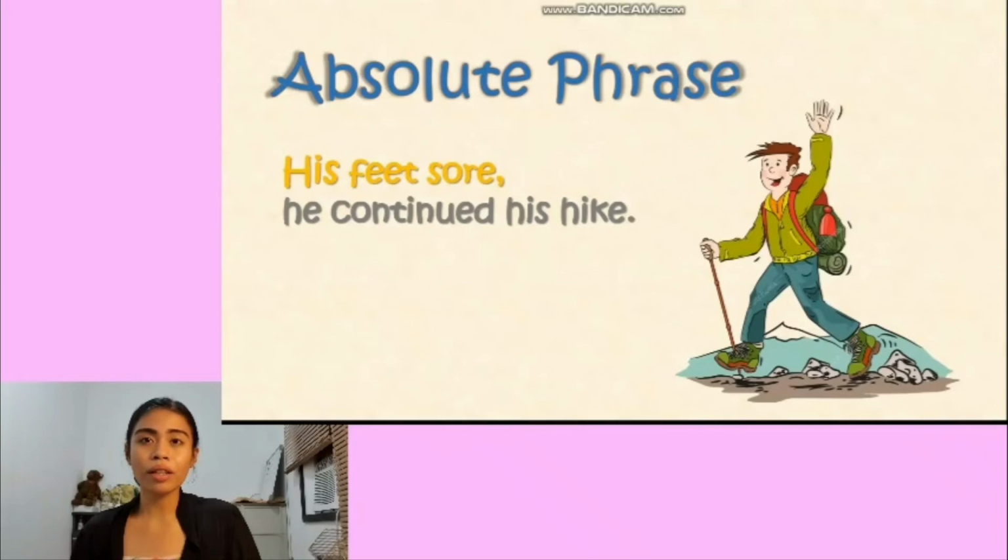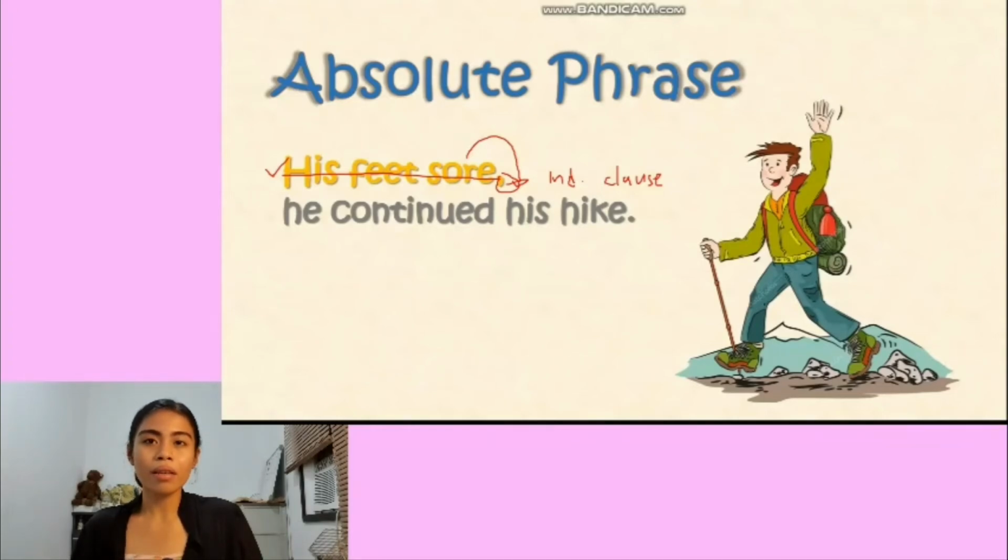"His feet sore" is the absolute phrase because what? It modifies the independent clause, which is "he continued his hike." Does it contain a conjunction? No. Set off with a comma? Yes. Could it be removed without affecting or interfering with the meaning of the sentence? Yes. So, absolutely, "his feet sore" is the absolute phrase.